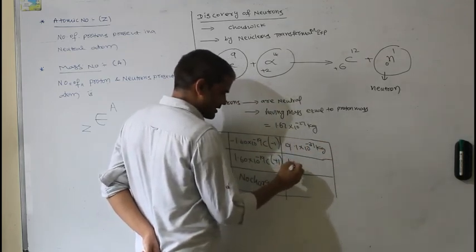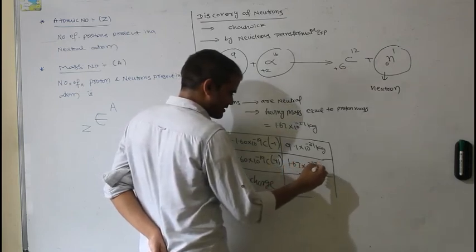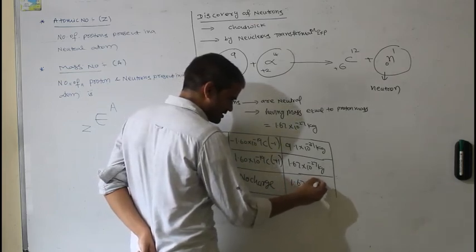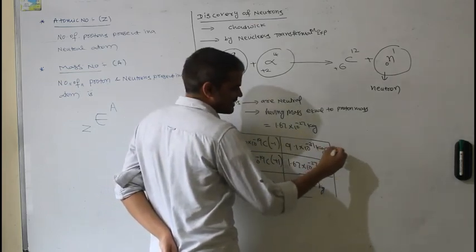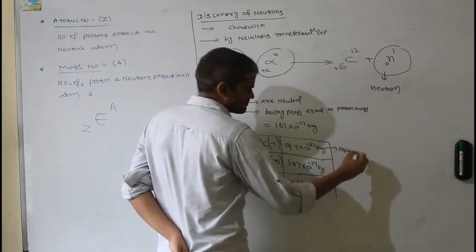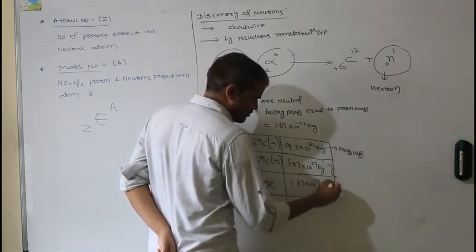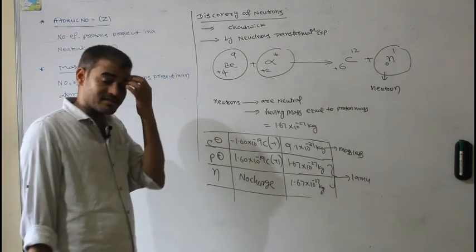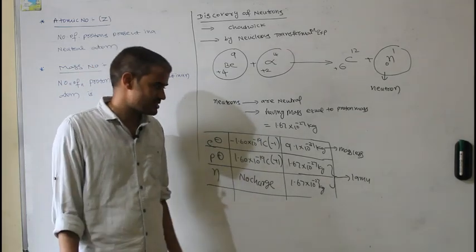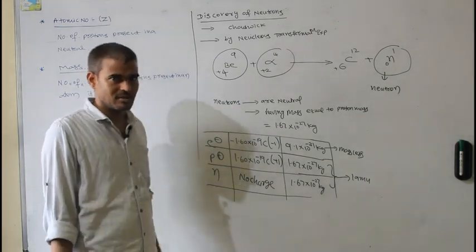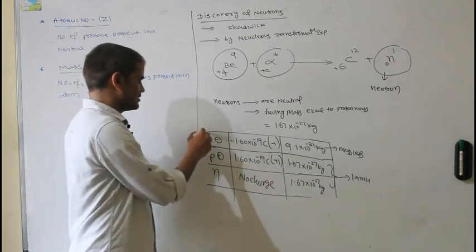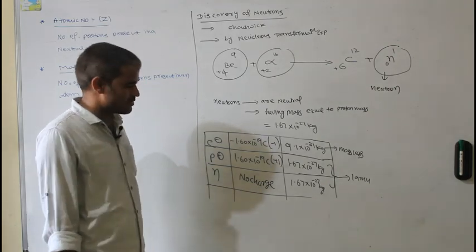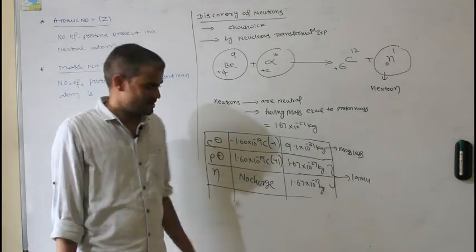Proton mass is 1.67 × 10^-27 kg. Neutron mass is also 1.67 × 10^-27 kg. The electron mass is relatively taken as massless, and protons and neutrons are considered relatively 1 AMU. These are the three particles present. The electron was discovered by J.J. Thomson, protons by Goldstein, and neutrons by the scientist Chadwick.